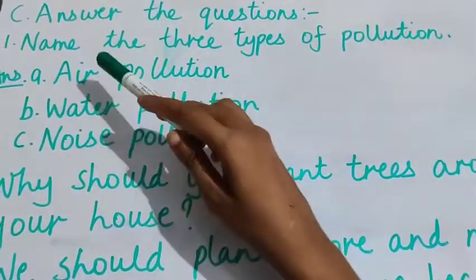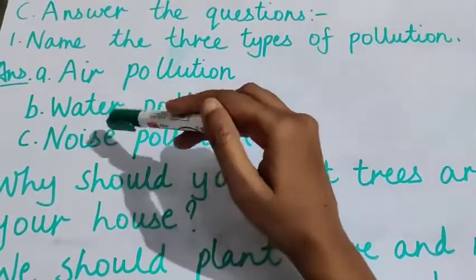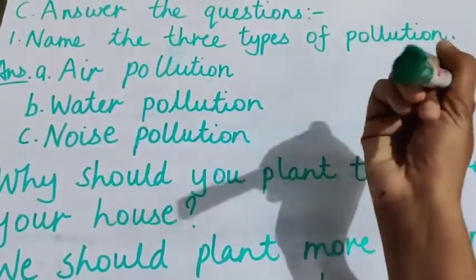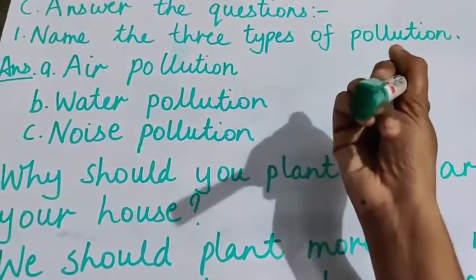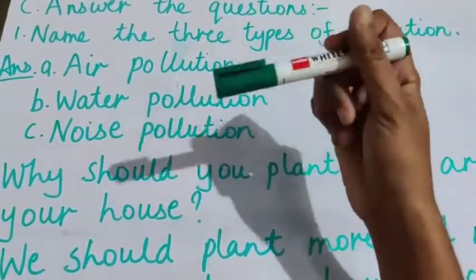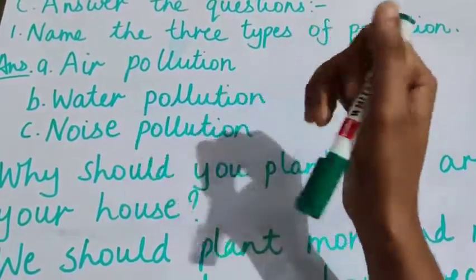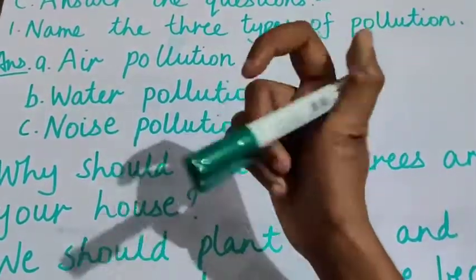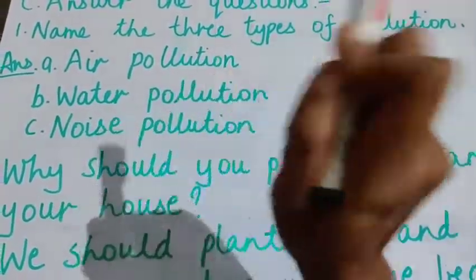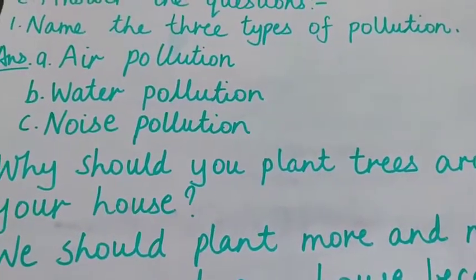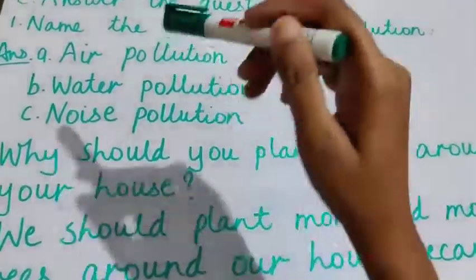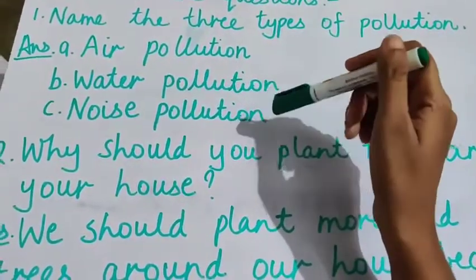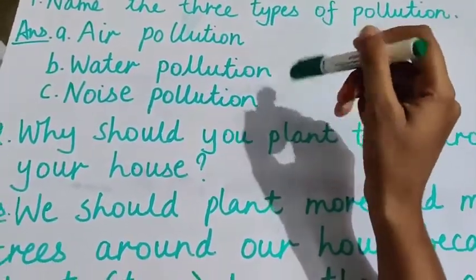Because we need air, we need water, and we make sounds, yes, we make noise through our vehicles. Noise is coming, so that is making noise pollution. When loud music or loud things are going on, that is known as noise pollution, and it can damage our ears, right? So the 3 pollutions are air pollution, water pollution, and the third one is noise pollution.